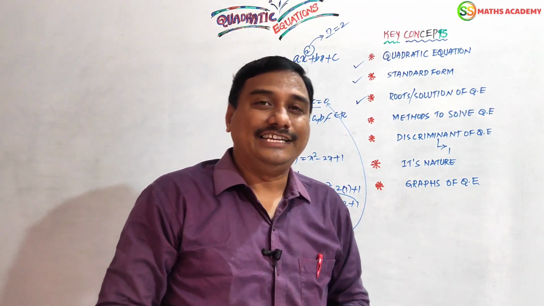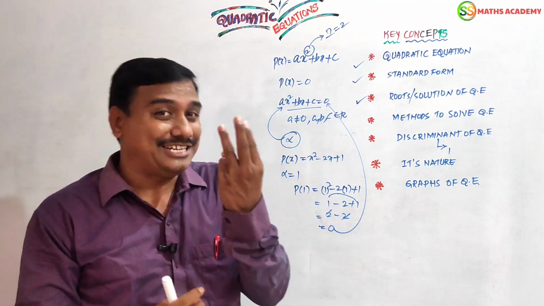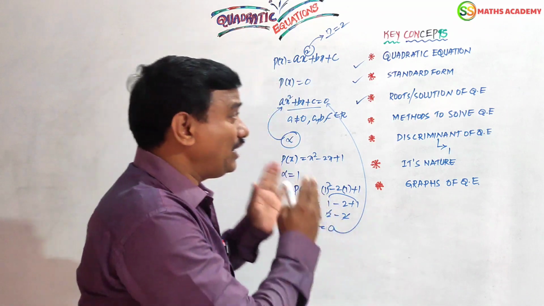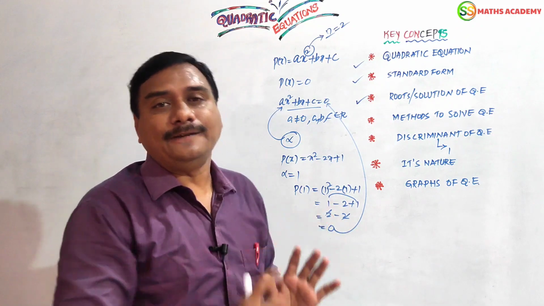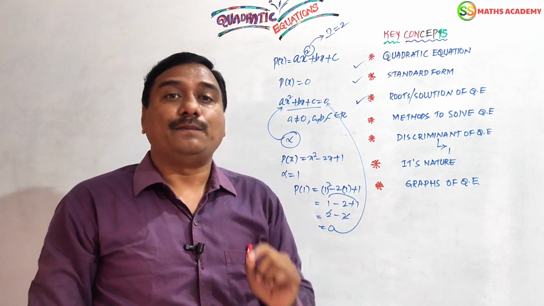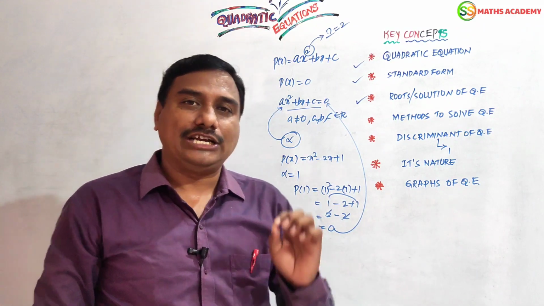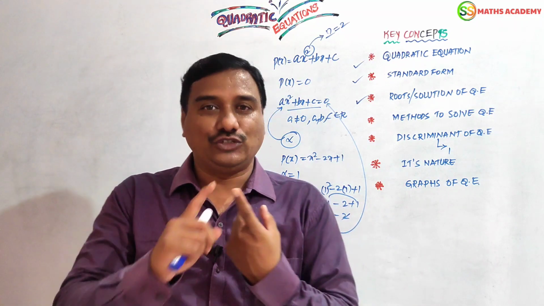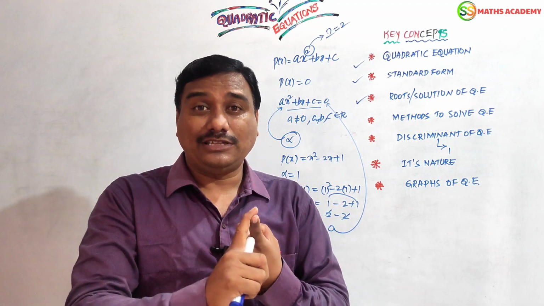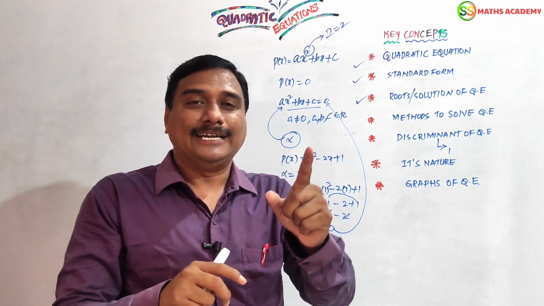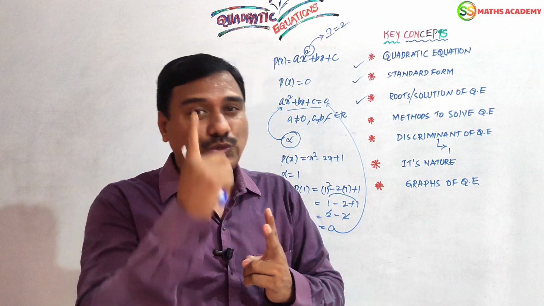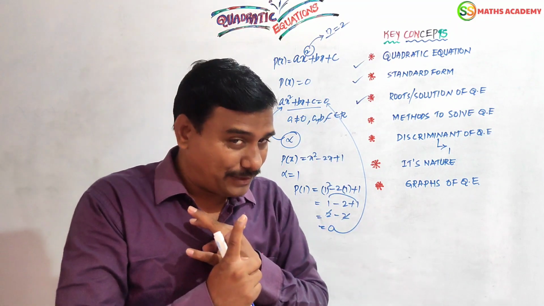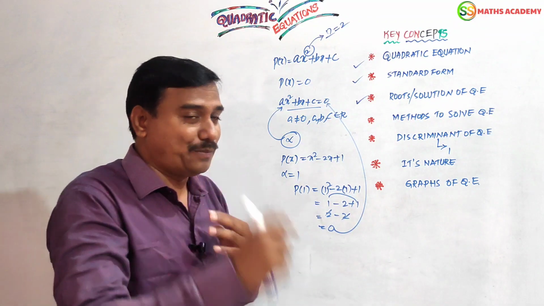For a linear equation in 2 variables we solve in 3 methods, right? Here also we are using 3 methods: the general factorization method, the formula method, and the completing square method. Every quadratic equation can be solved by these 3 methods. Factorization method means the splitting method. Next, formula method: minus b plus or minus root of b square minus 4ac by 2a, and the completing square method also. That is under 4 marks questions, remember.